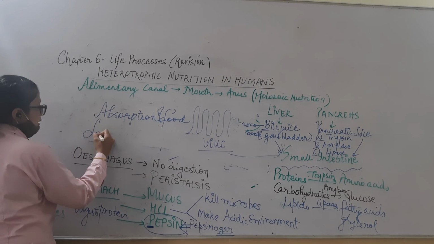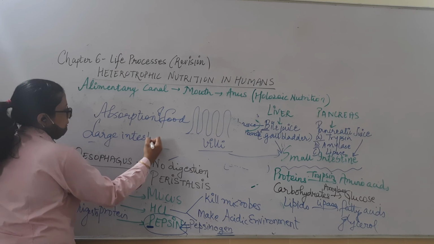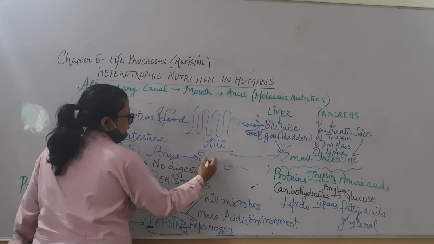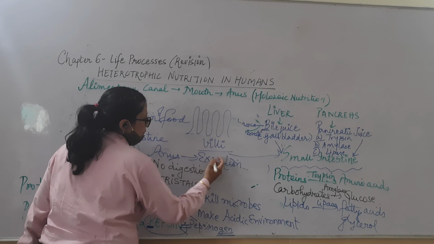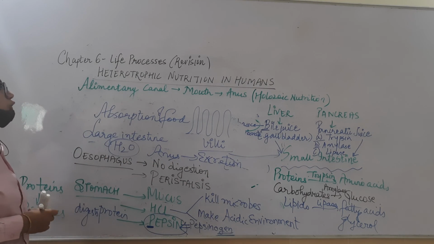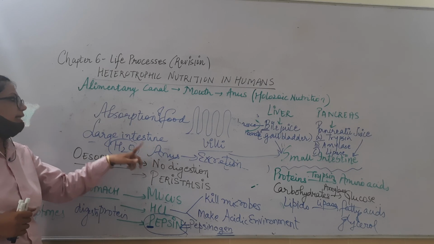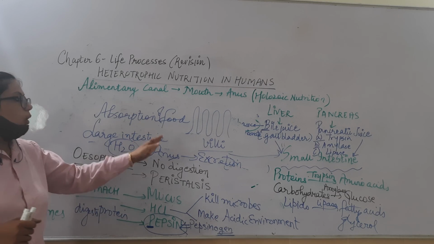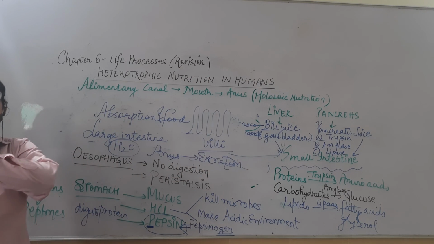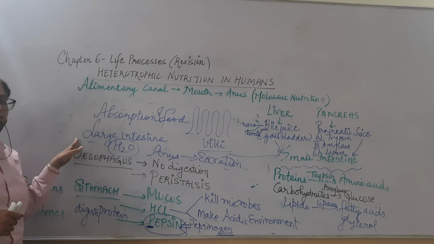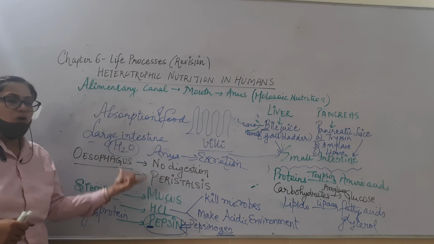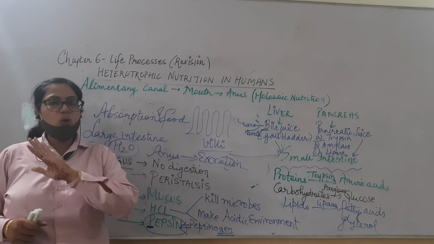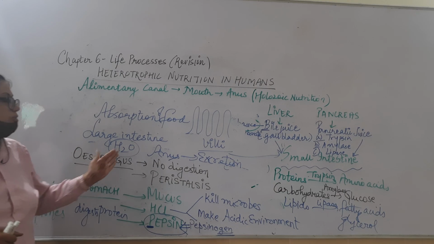Finally, the food goes to the large intestine, where the water will be absorbed. And through the anus, excretion of undigested waste will happen. Please make a note that in the small intestine, absorption of food is happening by these finger-like extensions. Why is it required? Because it will increase the surface area for absorption. Then in the large intestine, no digestion, only water, whatever we need to absorb in the body, will be absorbed. Through the anus, whatever is not digested is released.